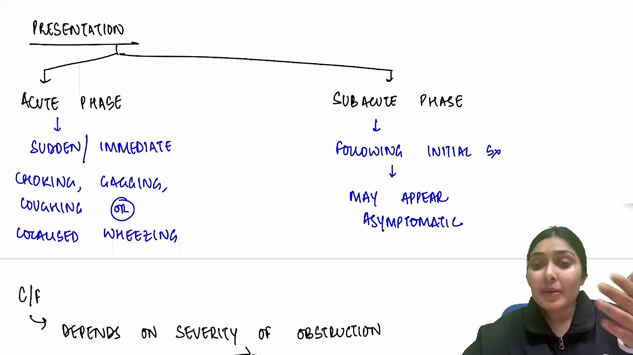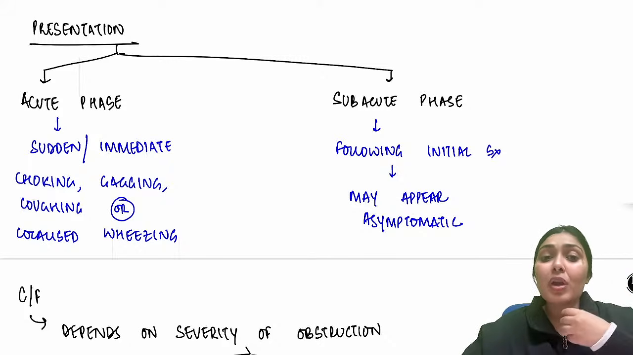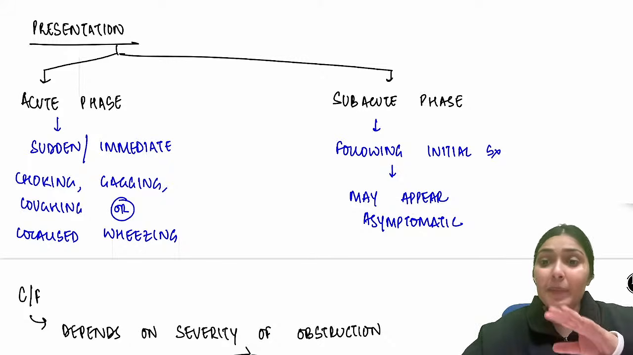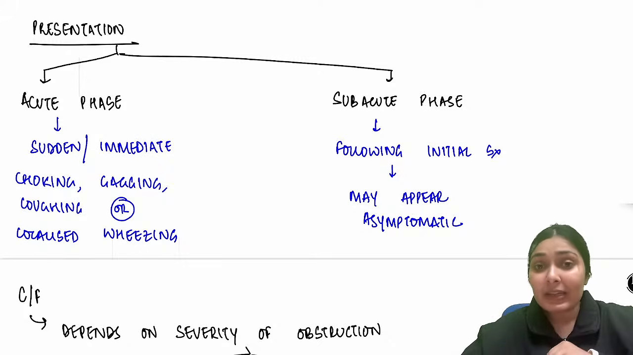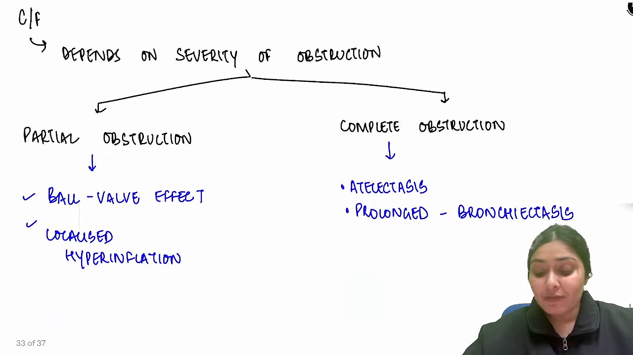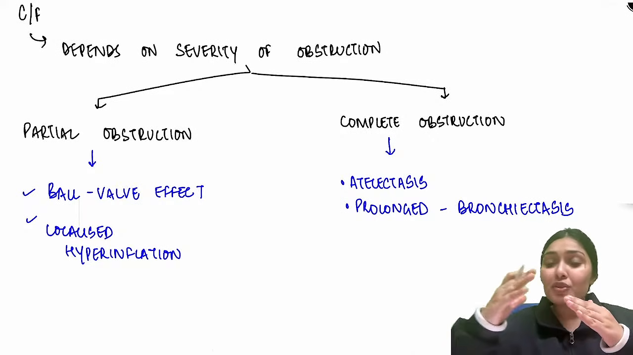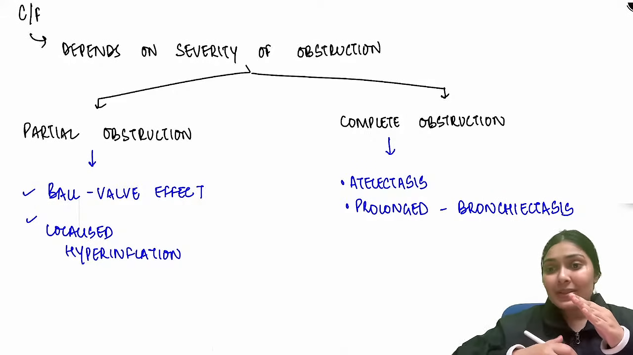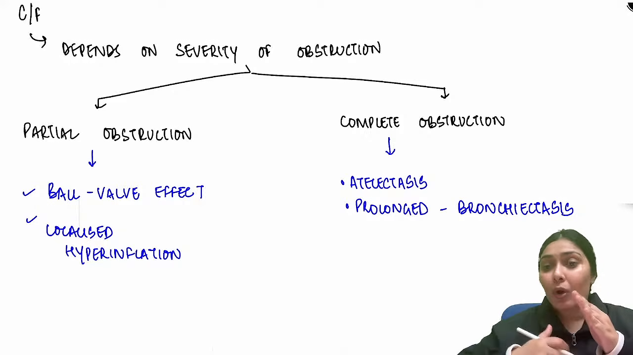Sometimes there can be a subacute phase. What happens after these initial symptoms? The child can become asymptomatic. So a subacute presentation can also be there. Now the clinical features with which the child can present depend upon the severity of obstruction. If the obstruction to the airway is a partial obstruction, then what will happen? The air can go inside but cannot come out. There will be a ball valve effect.